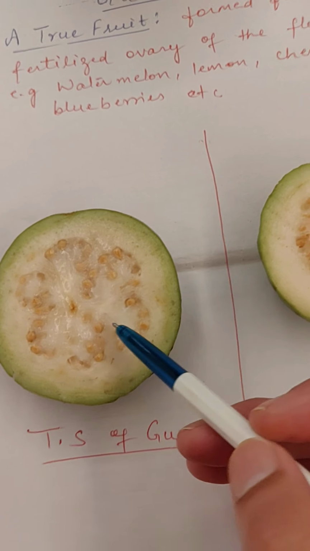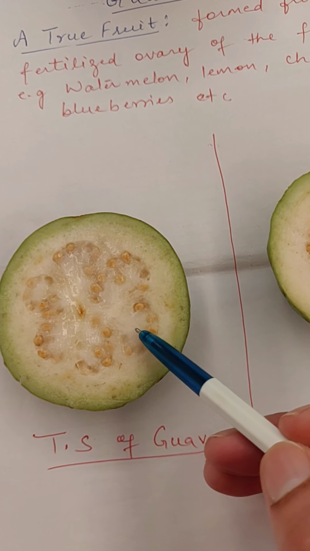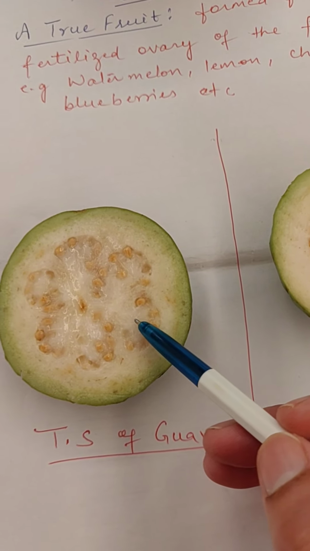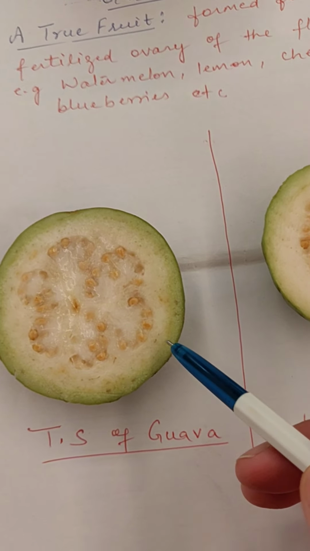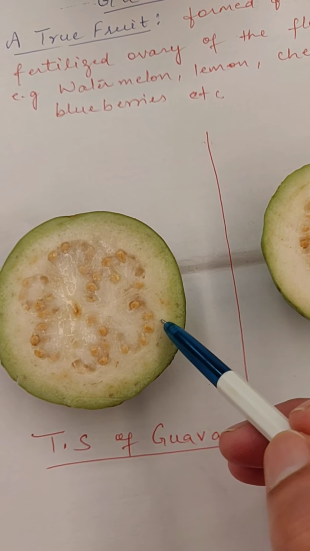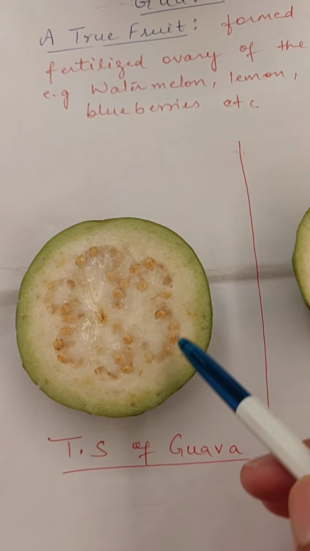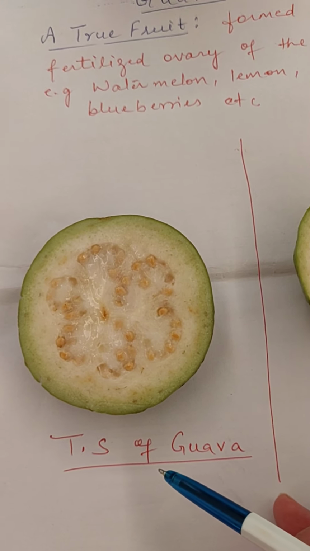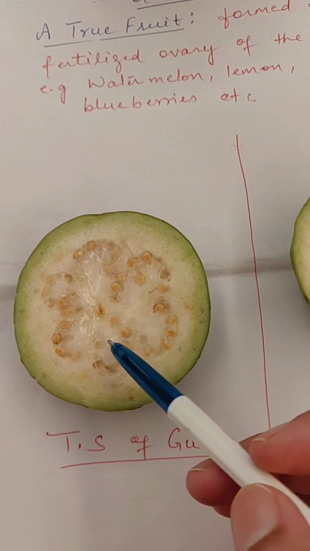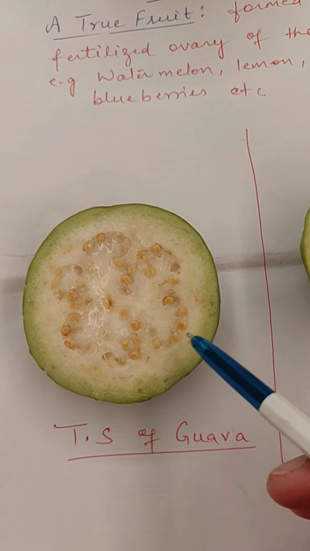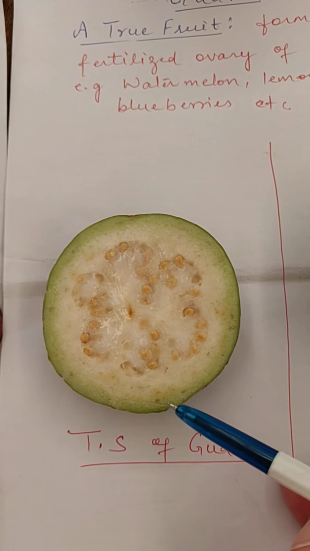And inside this, this pulpy or juicy part, the seed-containing part, this innermost layer of the fruit wall is the endocarp. So collectively this epicarp, mesocarp and endocarp make the complete pericarp, or you can say the mature ovary wall. And inside, as we know, inside the ovary the ovules are there, but after the act of fertilization the ovules will mature themselves into the seeds.